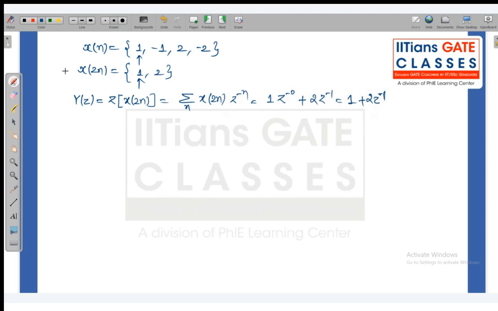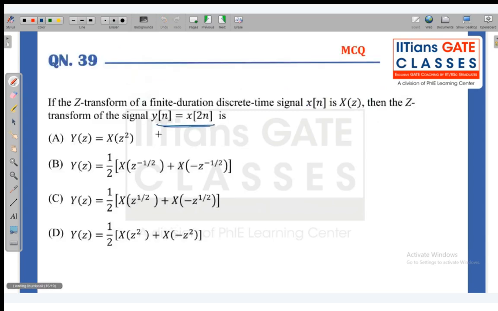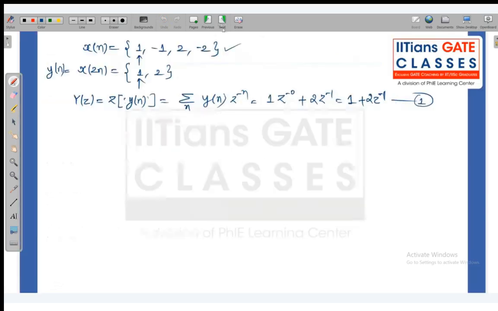This I am assuming is y of n, then you can write it in this way, so maybe you will not get confused with this. So let's assume the z transform of y of n, and this is y of n. Now you will get this. If you take the decimation and then take the z transform, you are expecting the output as 1 plus 2z inverse for this particular sequence. Now we have to verify this property. So which option can be correct here?